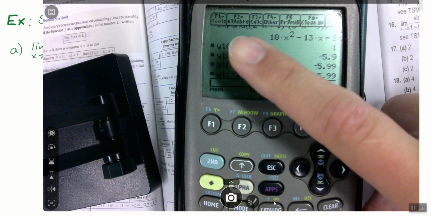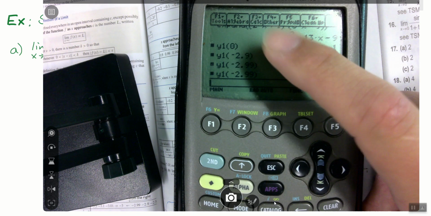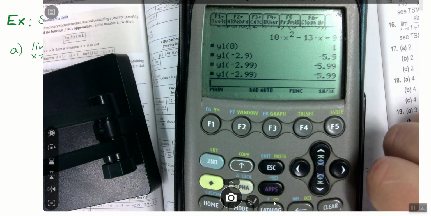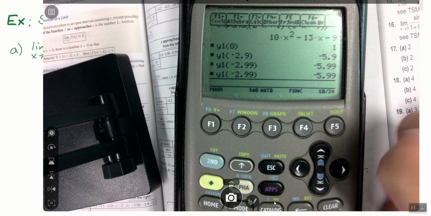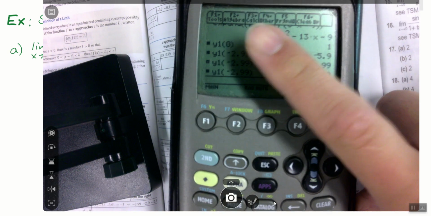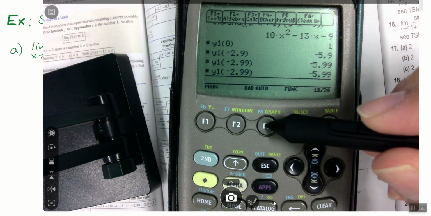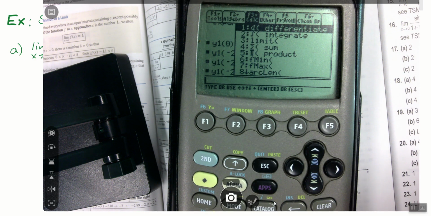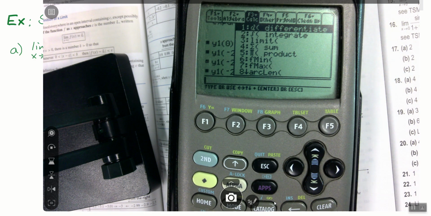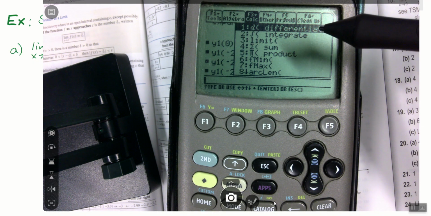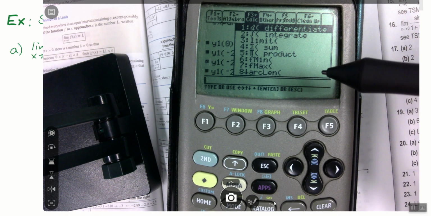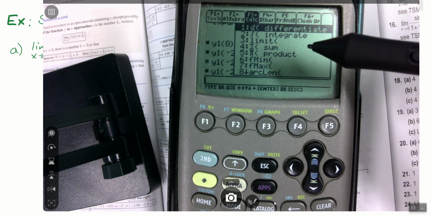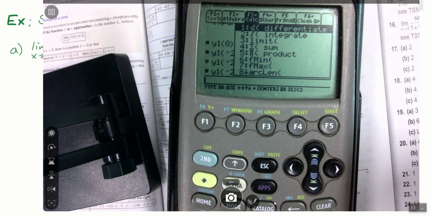Now, the other day we played around in the algebra thing, and we saw that it could factor, it can expand. I'm going to be honest, we're not doing algebra right now. What are we doing? We're doing calculus. So I'm not going to use the algebra tab at F2. I'm going to use the calc tab at F3. Of the options that you see once you hit F3, the calc tab, which of these do you think might be the one we're going to use? The limit. Number 3.